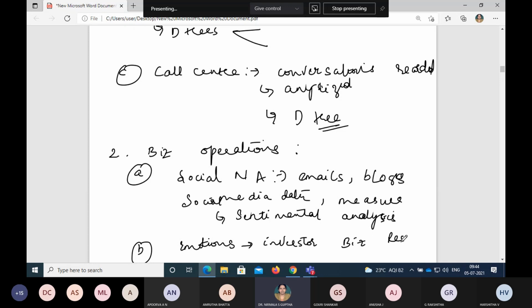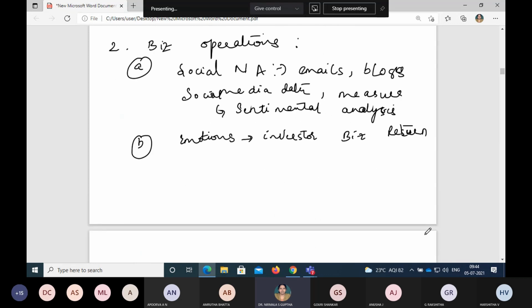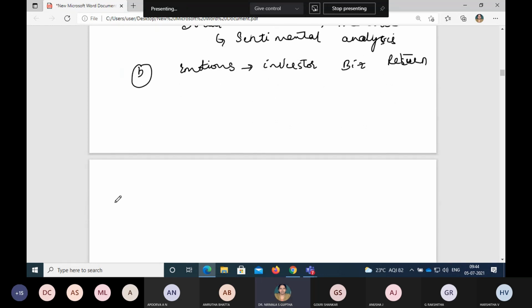Okay, so this is most important. Return on investment is most important. So these kinds of analysis can be done in the second application called business operations. Okay, so the third application is the legal application. Third applications are legal applications, wherein text mining plays a major role, because we know a lot of fraud and crime happen.